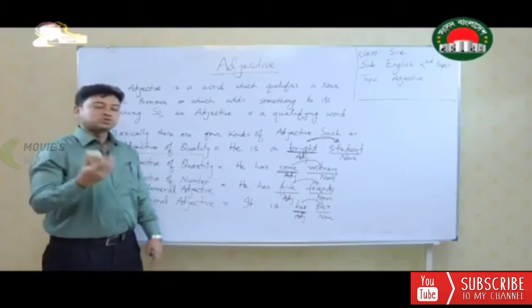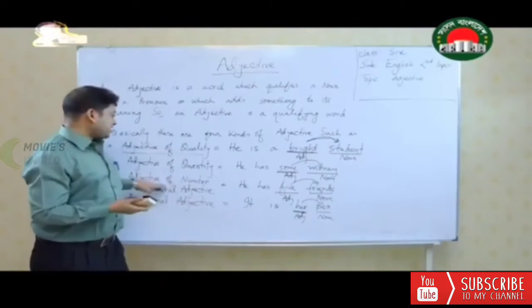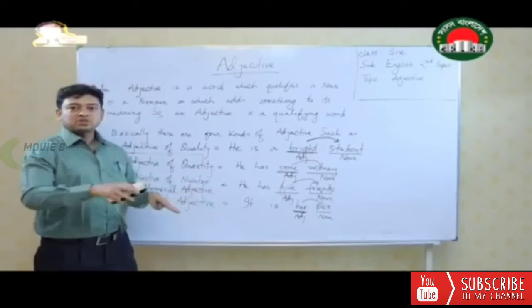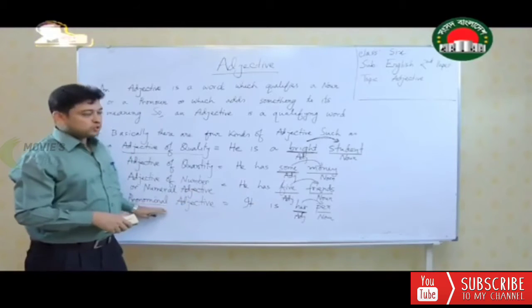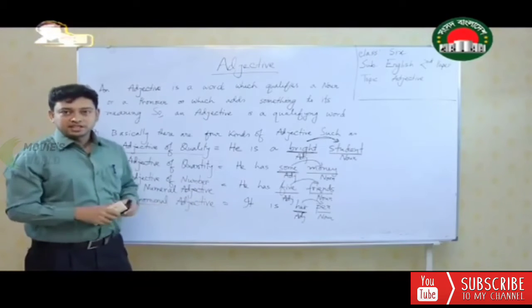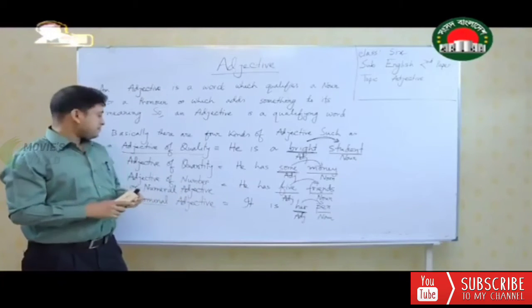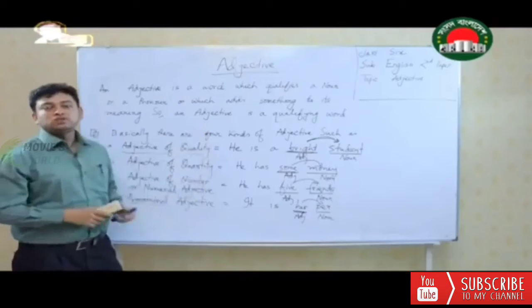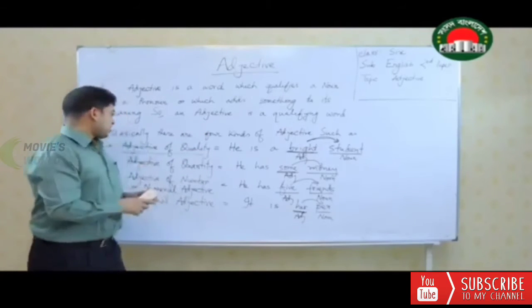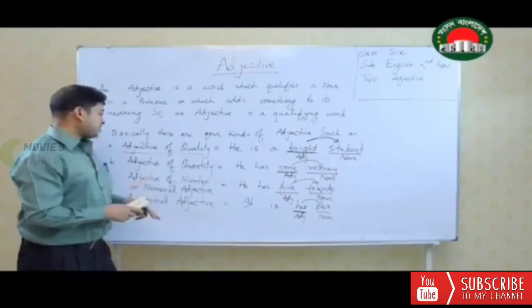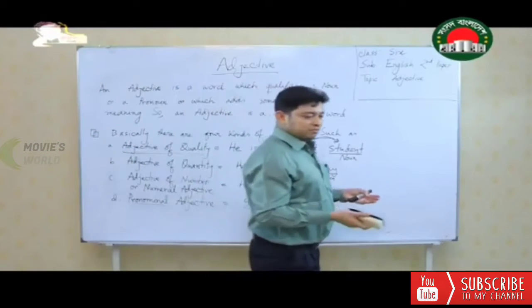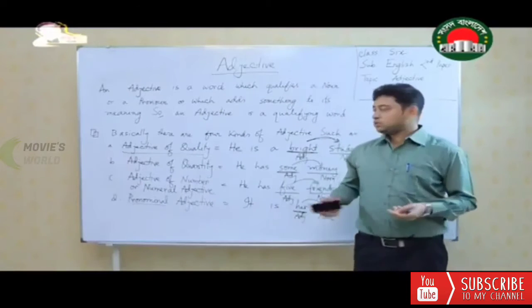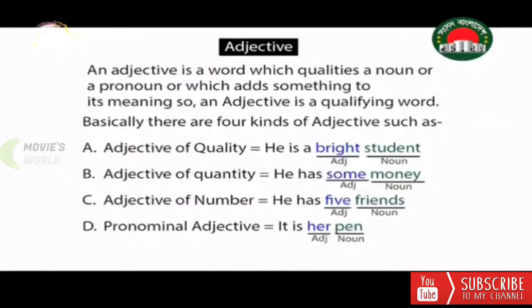Now we shall move on to the classification of adjective of number or numeral adjective, because it has got some other ideas, and the pronominal adjective as well, because pronominal adjective can be classified in other 4 or 5 ways. So please write down the examples in your copies.